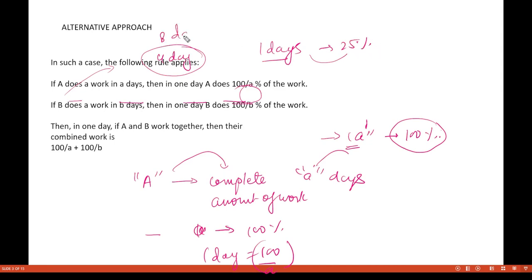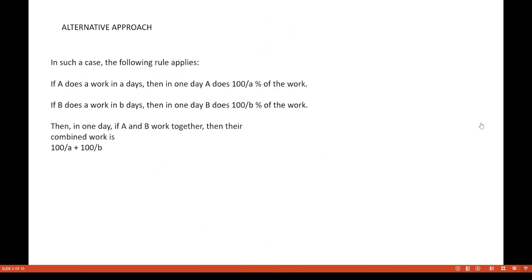If he is doing the entire work in 8 days, then in one day he is able to do 12.5% of the work. Okay, so this is how you calculate. Finally, if person A does some percentage of work in one day, and person B does another percentage of work in one day,